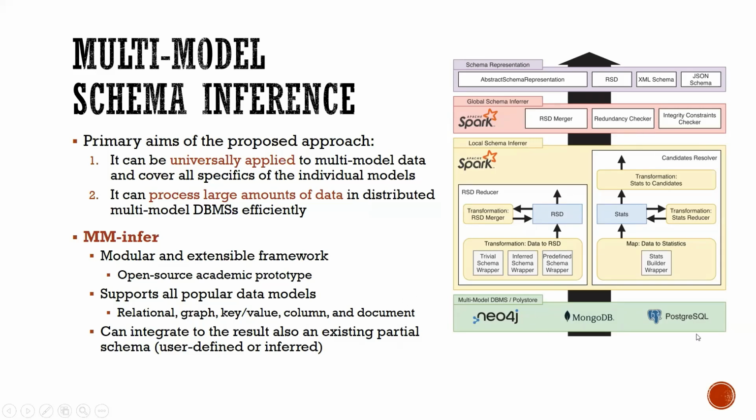On the right, you can see the architecture of MMInfer. The green part is the input. It represents the selected multimodal database or a combination of single model databases where the multimodal data are stored.